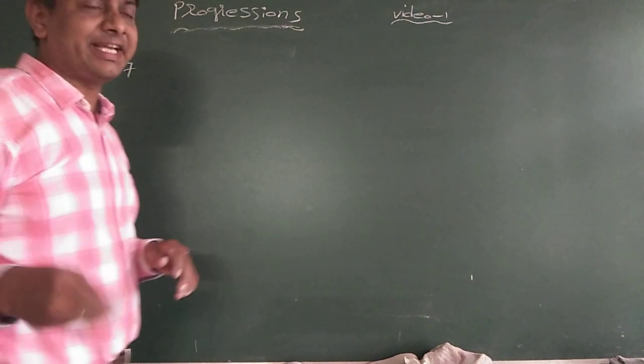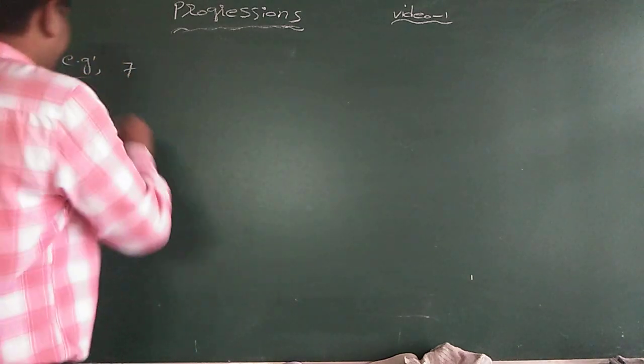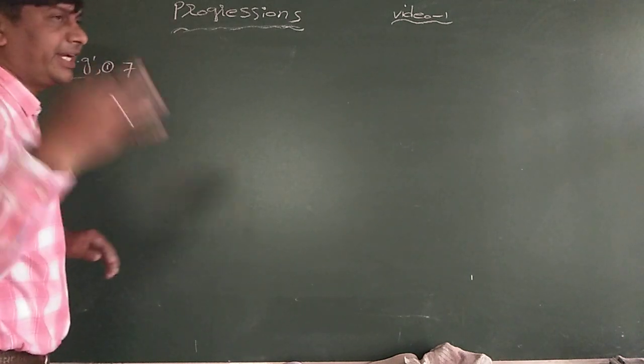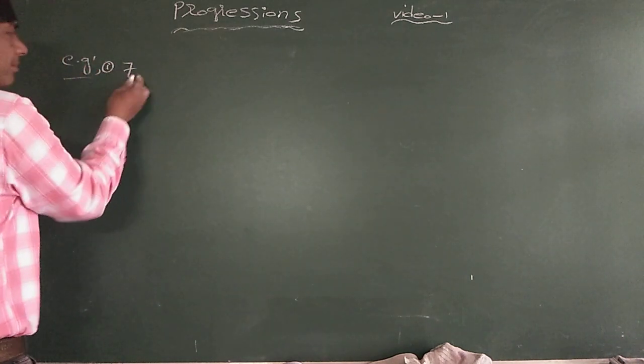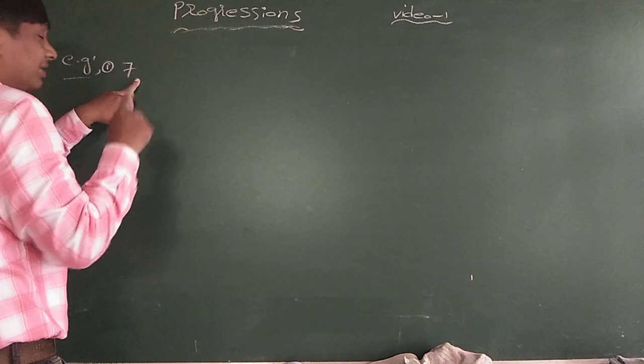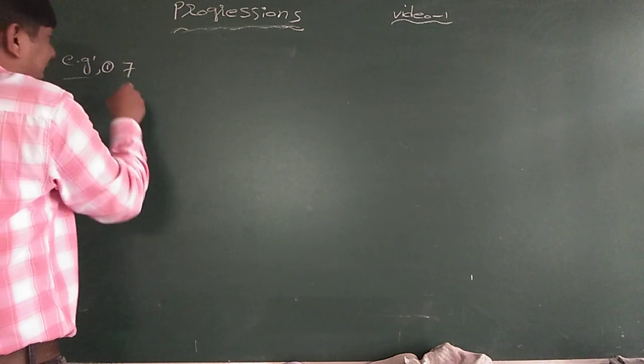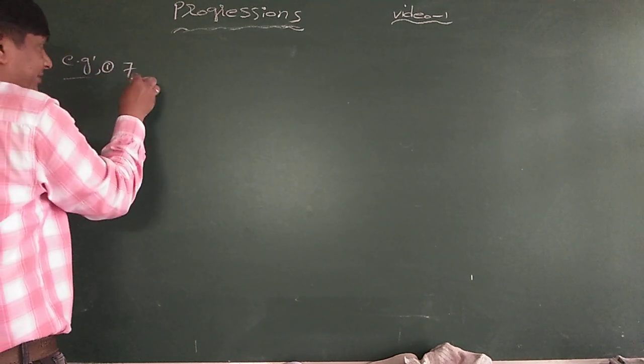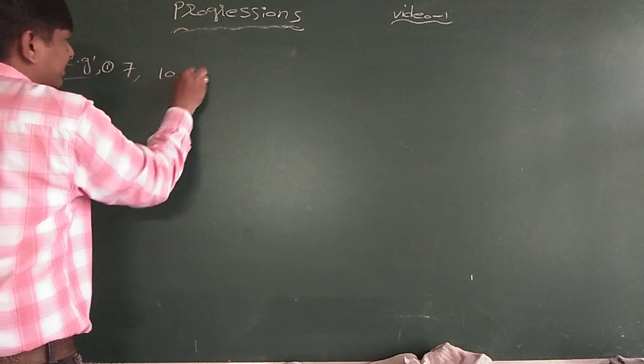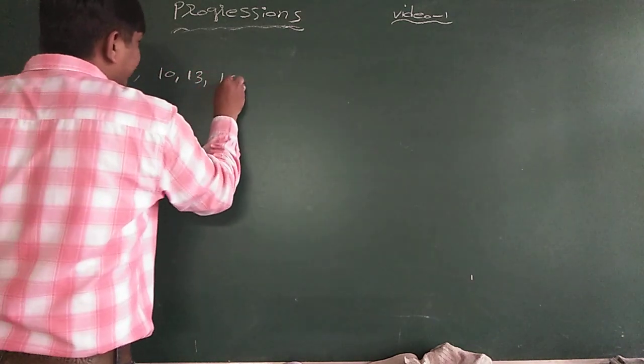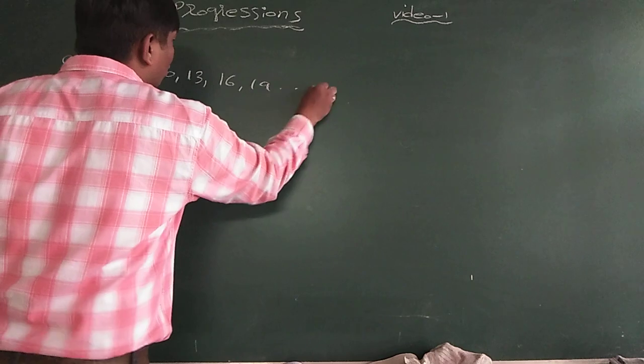Now I am adding 3 to every number. 3 is the fixed number I am going to add, except for the first term. First term I took 7. 7 plus 3 is 10, 10 plus 3 is 13, 13 plus 3 is 16, 16 plus 3 is 19, and so on.